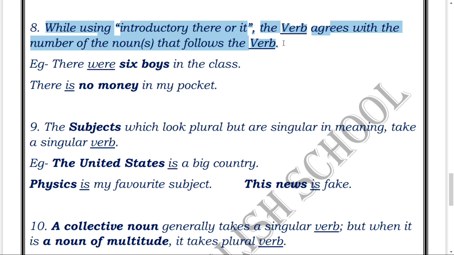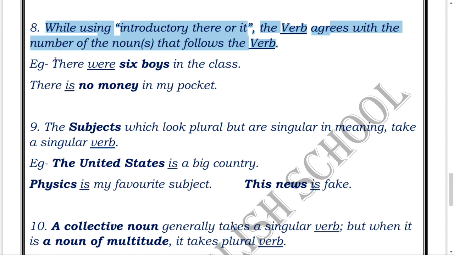It has been written that whenever we use introductory "there" or "it", for example, "There lived a king," so introductory "there" is being used. "It is raining outside," so introductory "it" is being used, isn't it? Likewise, whenever we use introductory "there" or "it", remember that the verb always agrees with the subject or the noun which is nearest to that verb, and it also agrees with its number. Okay, do you follow me?